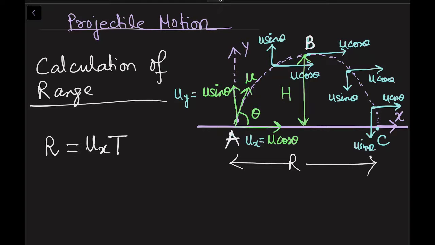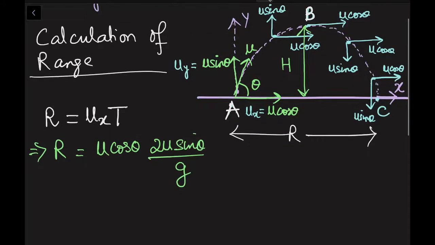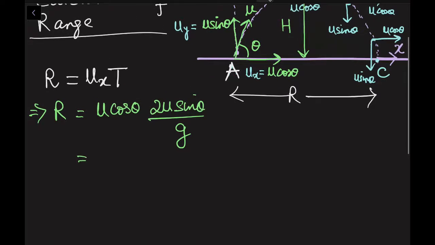Capital T is the time because capital T was the time to go from A to C, so we will take that time. Then we can substitute the values. Range is r, ux is u cos theta, and if you remember, your total time of flight was 2u sin theta by g. So what I can do here is take u square, 2 sin theta cos theta by g.